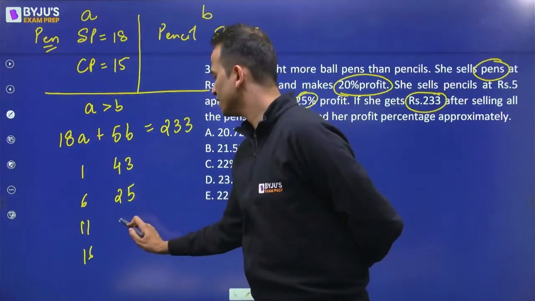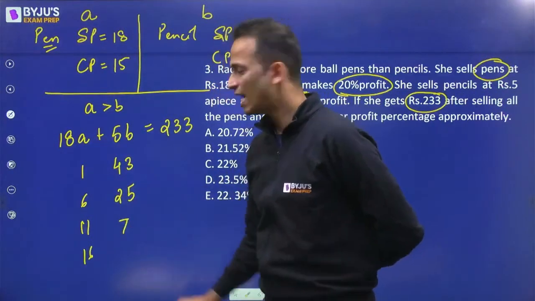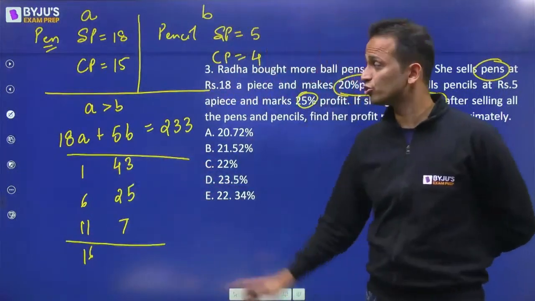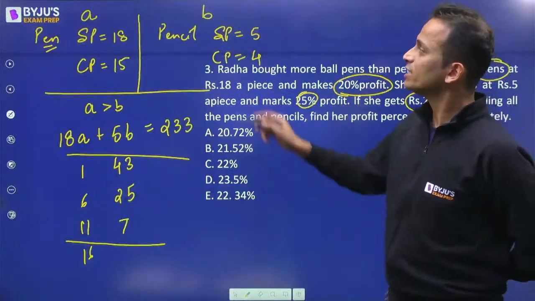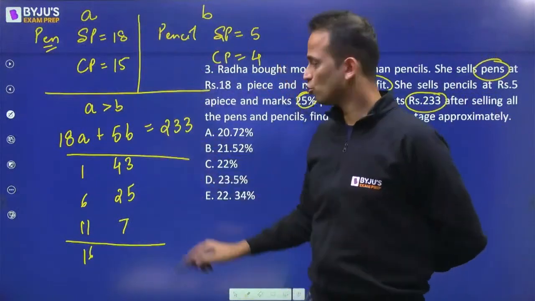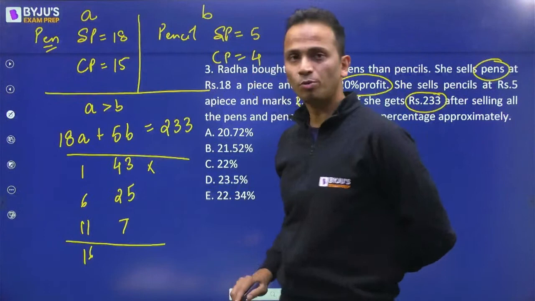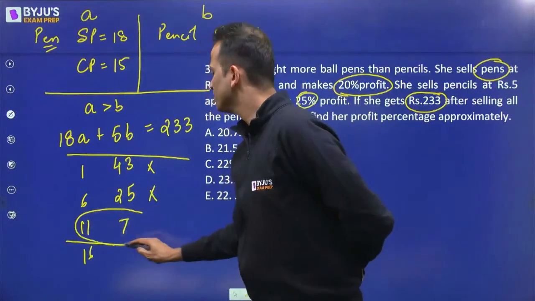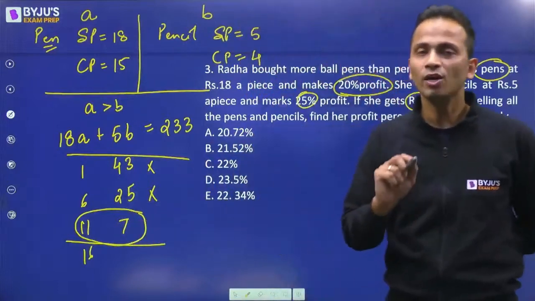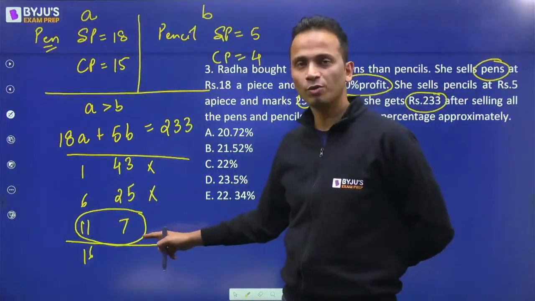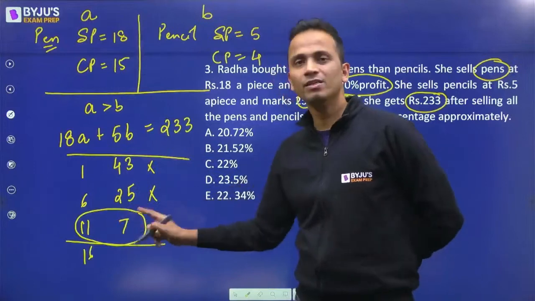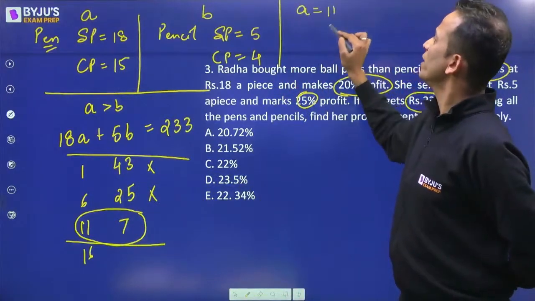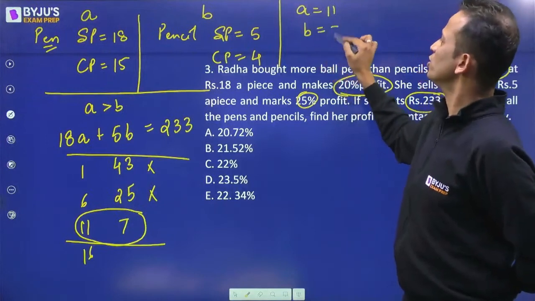25 minus 18 is 7, and then it will have a negative value. So these are the three positive integral solutions of this equation. Now it is given that a is greater than b, so this solution is not possible and is rejected. A is greater than b in only one of the possibilities, a and b being 11 and 7 respectively. So now I've got that a is equal to 11 and b is equal to 7.